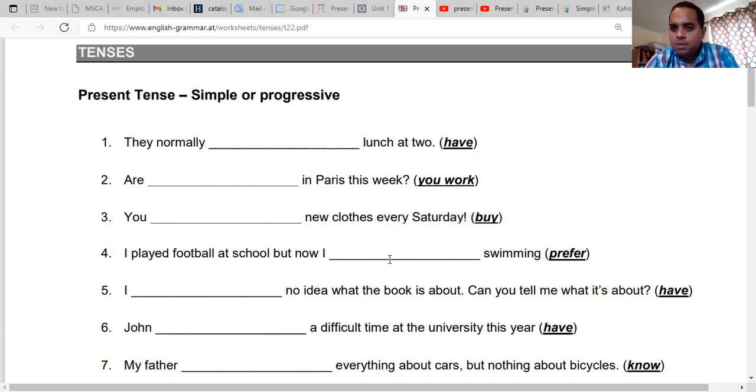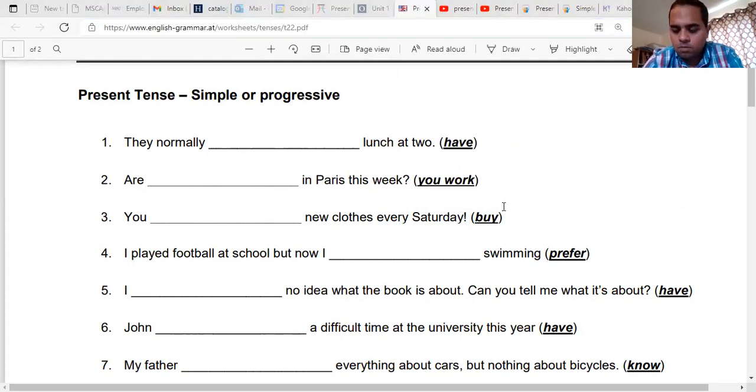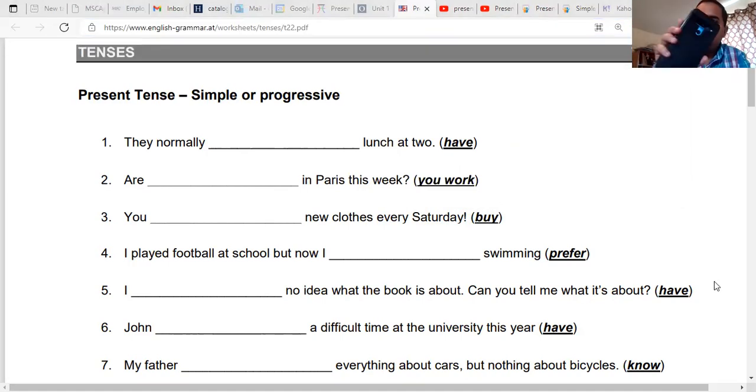Okay. Please complete this worksheet and let me know when you finish. Please ask me questions. I'm right here. And also you can use your cell phone and take a picture of the questions if you want. I put a link to this worksheet on the Zoom chat.